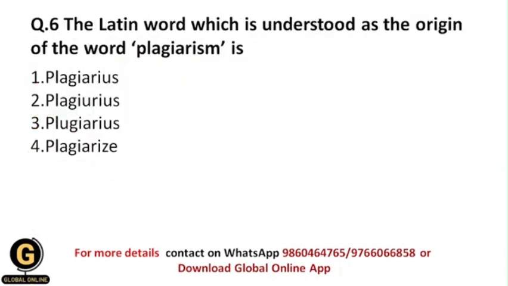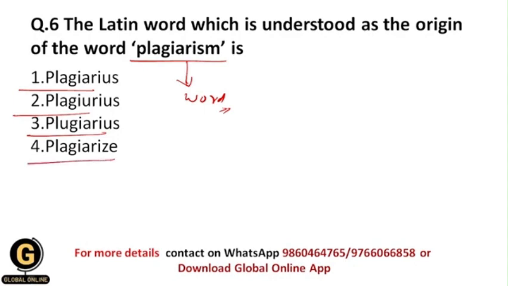Okay, now next: the Latin word which is understood as the origin of the word plagiarism is. Basically students, plagiarism is a word which has its origin in a Latin word. What is that Latin word? Whether it is plagiarius, plagiarius, plagiarius, or plagiarize.